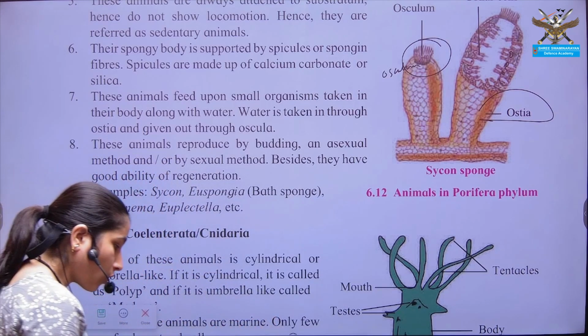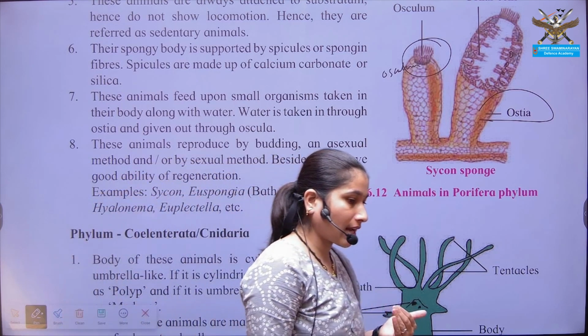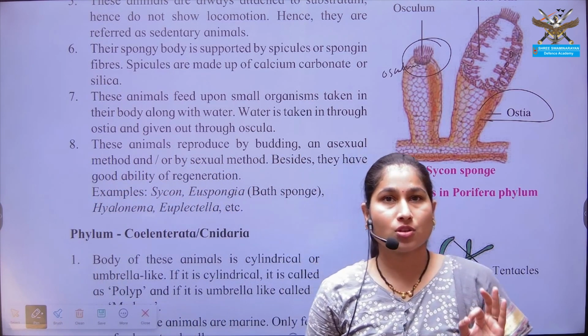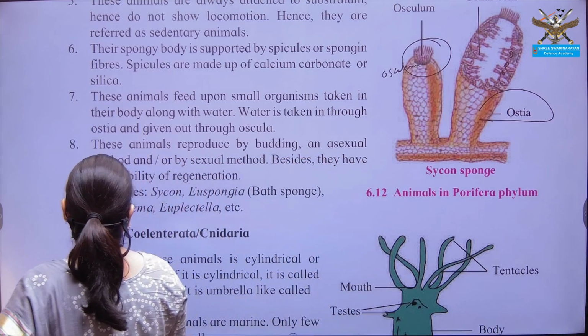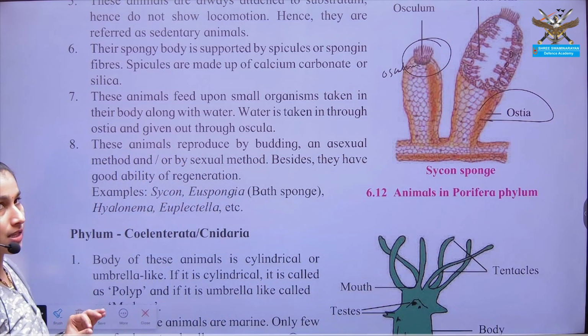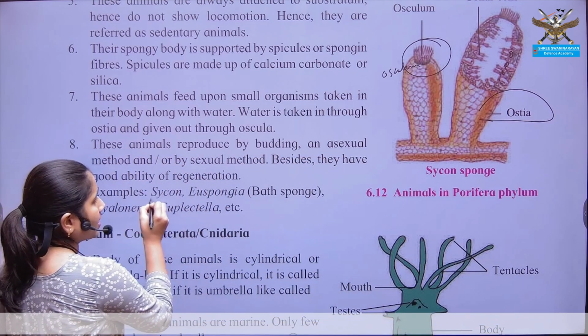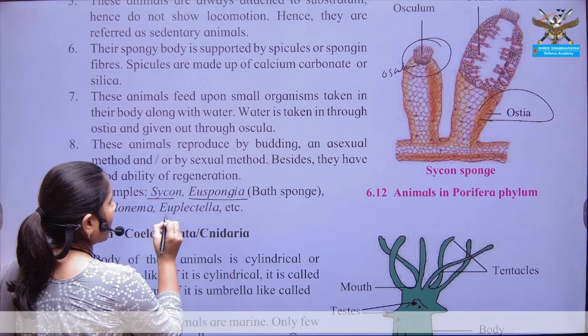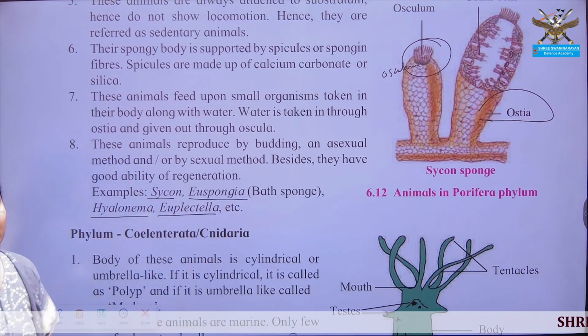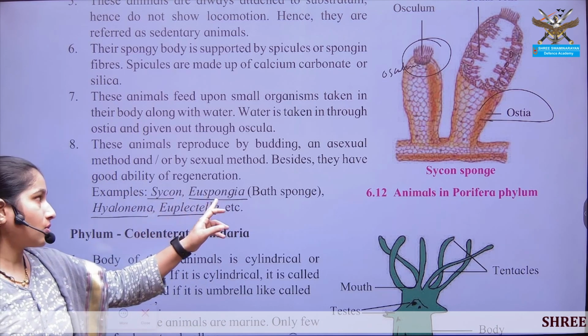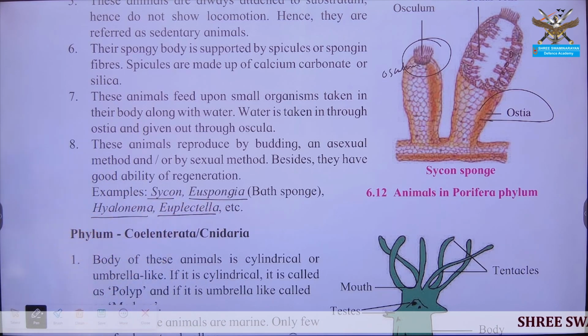Then the mode of reproduction seen in this organism is mostly asexual, specifically budding. Examples are Scypha, Euspongia, Euplectella and Hyalonema.